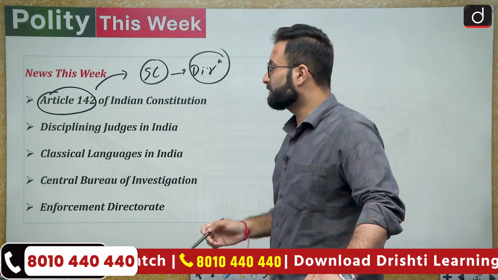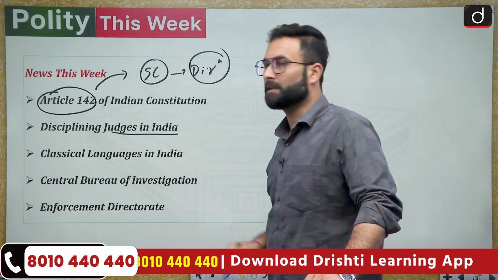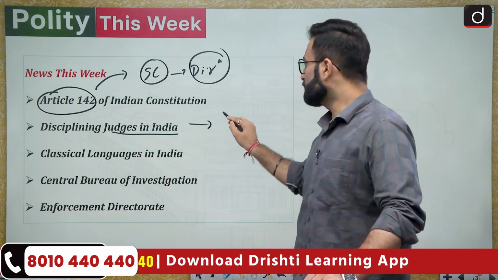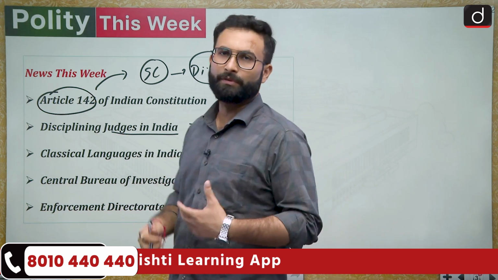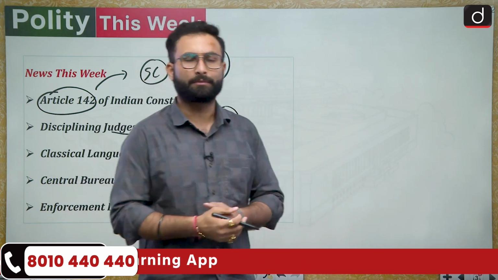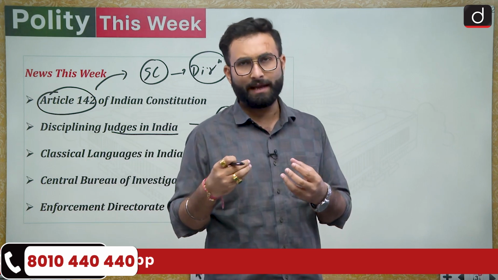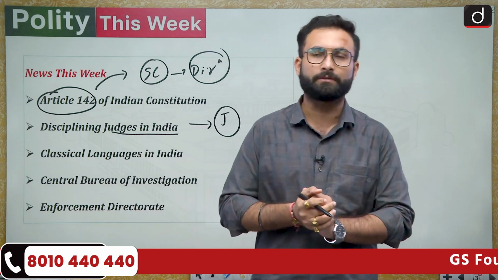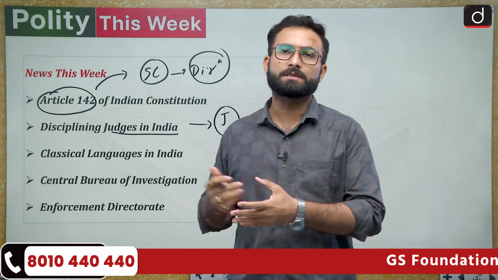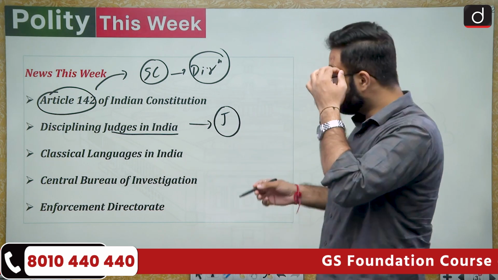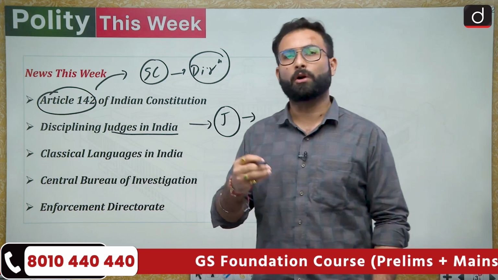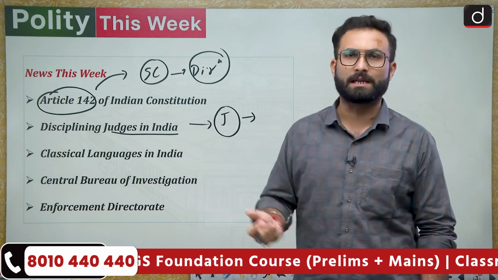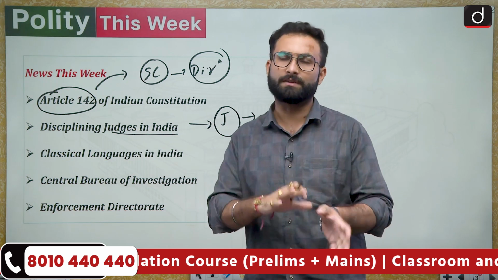Then we'll be moving to the next one, that is disciplining the judges in India. When you talk about the judiciary, you know that the judiciary in India is independent, and sometimes you will feel that the judiciary has been given more power. In most cases, when the executive or the legislature commits a mistake, the judiciary is there to decide. But what happens when a judge commits a mistake? Professionally speaking, if a judge gives a wrong decision, there are provisions like appeal, review, special leave, etc.